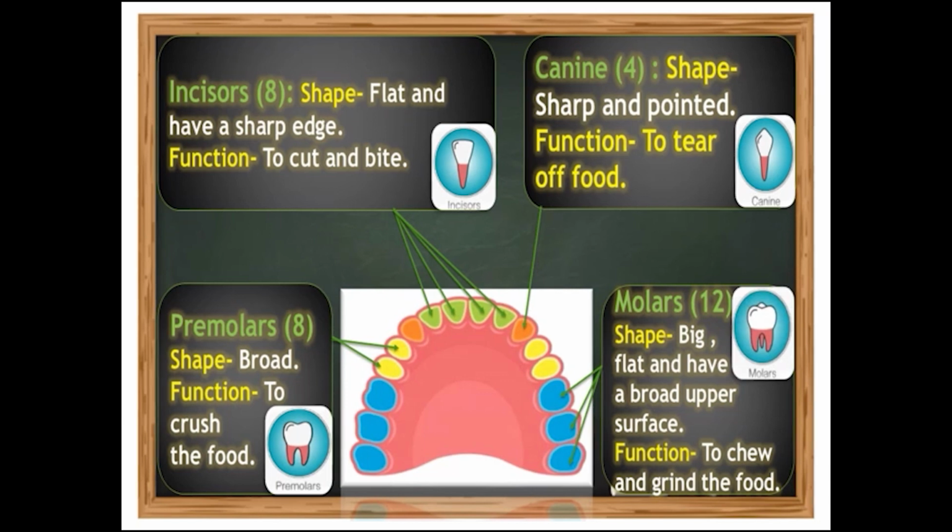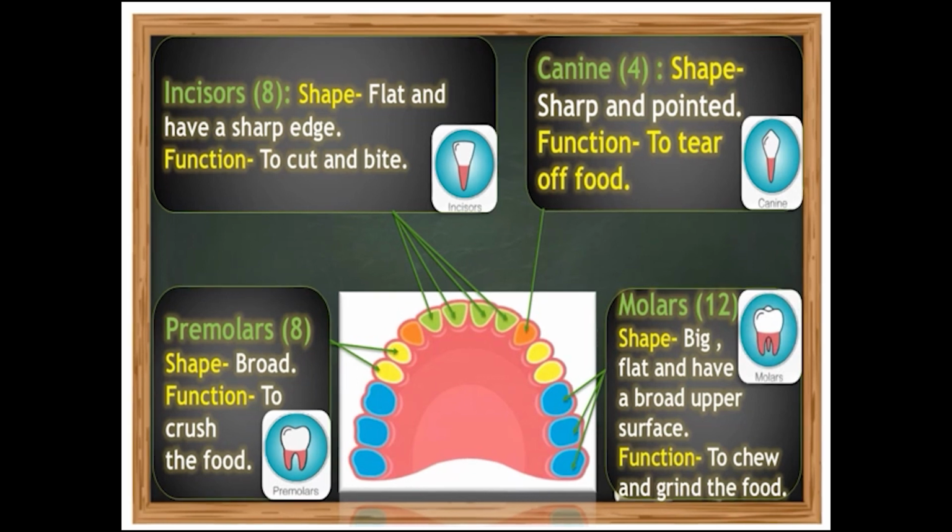Next one is premolars. These premolars are present next to the canines on either side. They are broad and flat, and are used for crushing and grinding food. We have 8 premolars in total. Next one is molars.